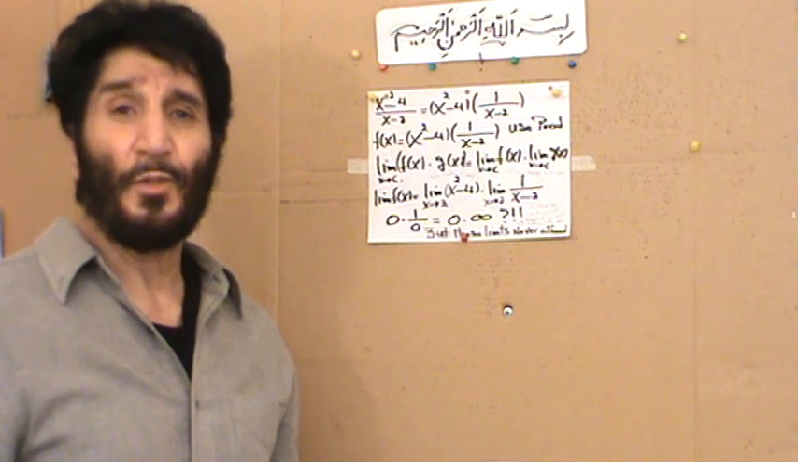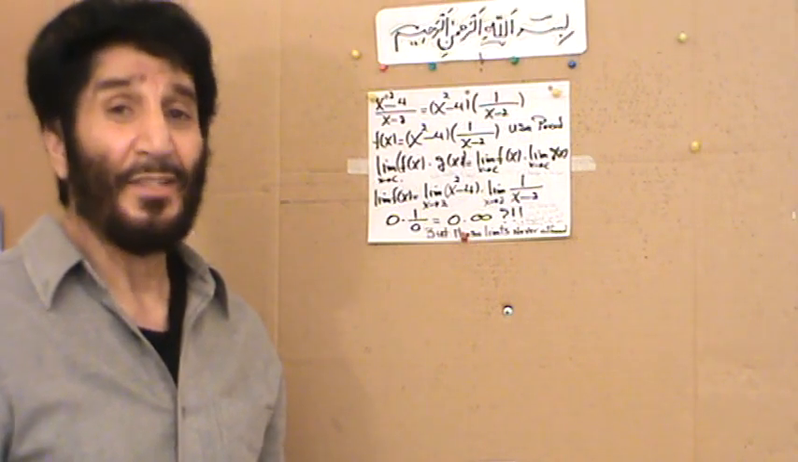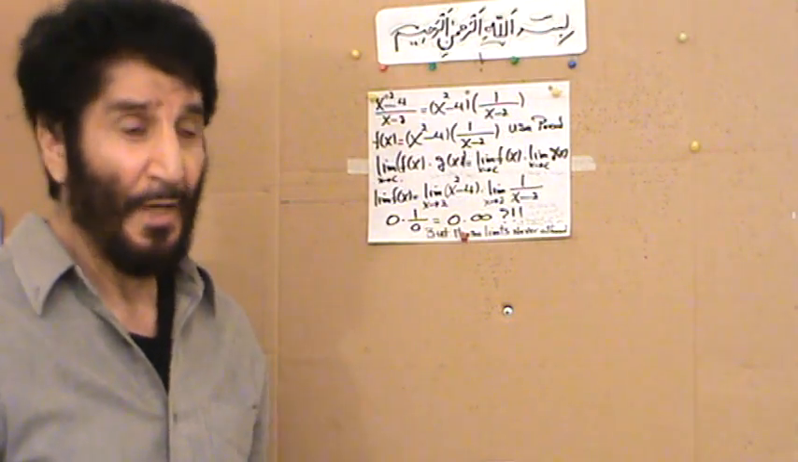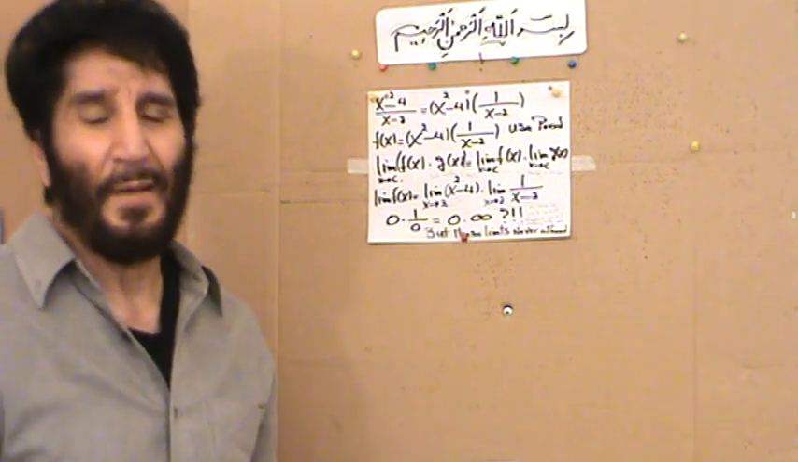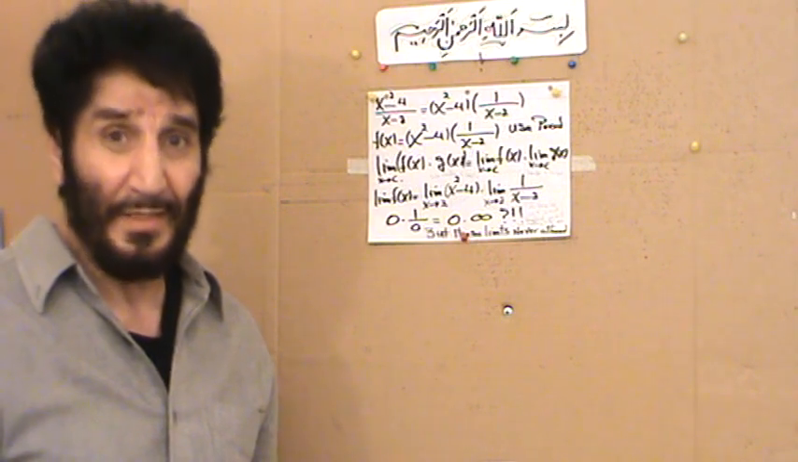And I don't know what 0 times infinity means. I know what 0 is, but infinity is not a number. So I cannot say 0 times infinity is 0. So what is 0 times infinity? It is another absurd situation which came up previously, which is 0 over 0.